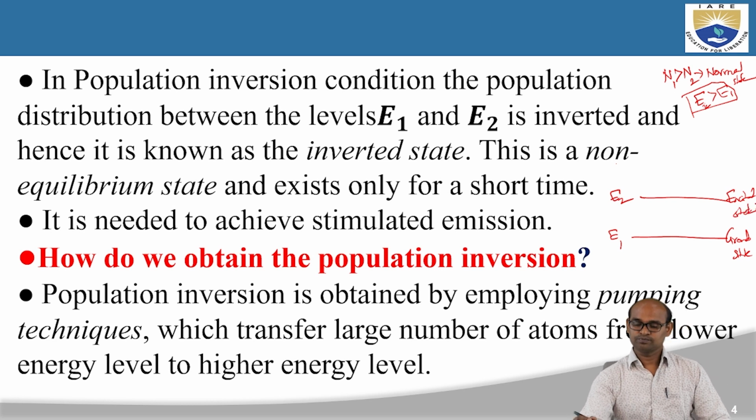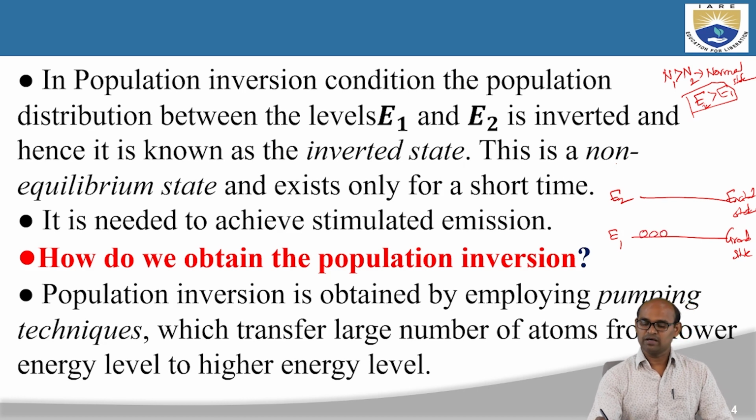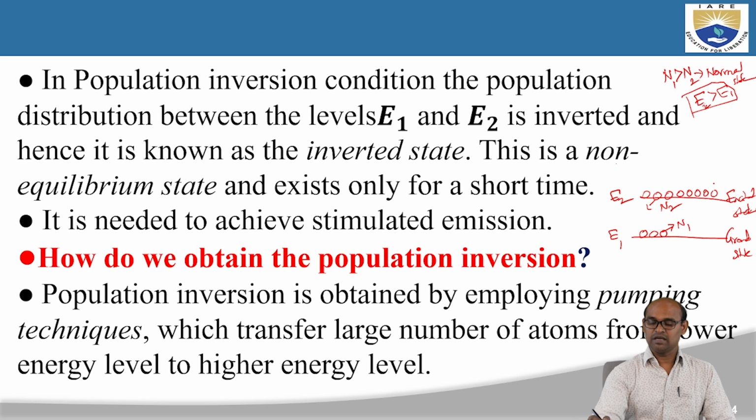Okay. Now, in this condition, again I am representing the number of atoms by open circles. The number of atoms in the ground state is very small: 1, 2, 3. The number of atoms in the ground state is denoted by n1, and the number of atoms in the excited state is denoted by n2. Here it is clear that there are many atoms in the excited state, right? So n2 is greater than n1.